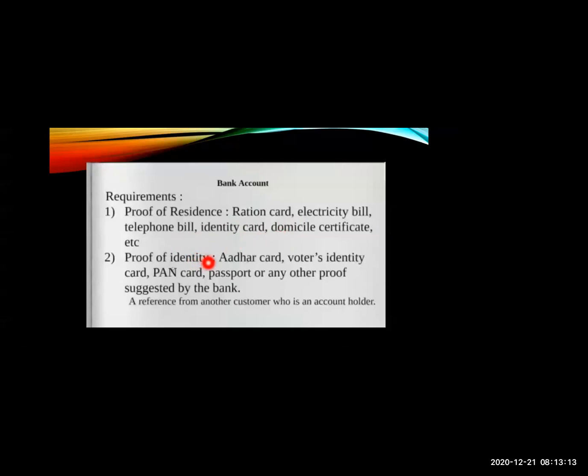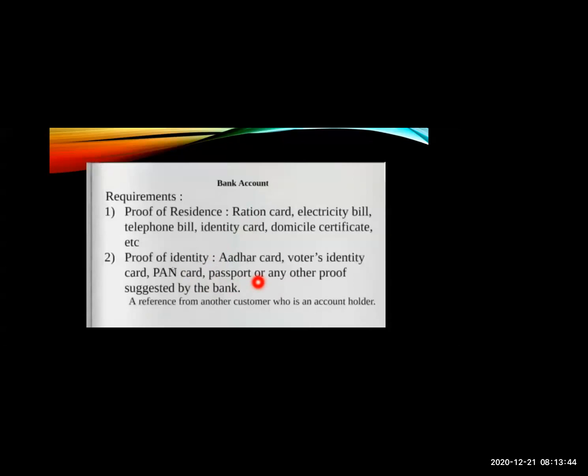And your identity also. So proof of identity is also required. Like Aadhaar card you can show, voter's identity card, PAN card, passport or any other proof suggested by the bank. So these are the requirements which the bank requires from you, and you have to give it to them to open a bank account. So a reference from another customer who is an account holder can also be used.